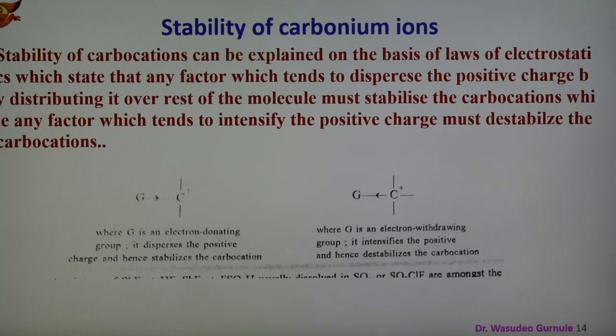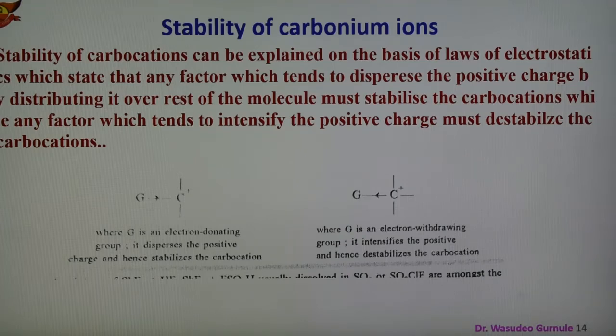This law states that any factor which tends to disperse the positive charge by distributing it over the rest of the molecule must stabilize the carbocation, while any factor which tends to intensify the positive charge must destabilize the carbocation.